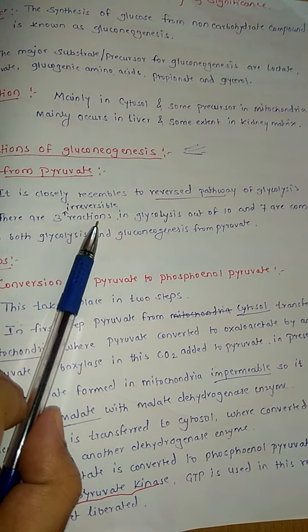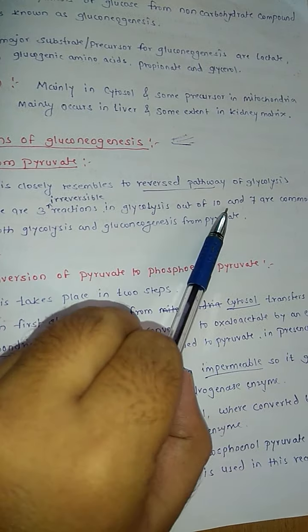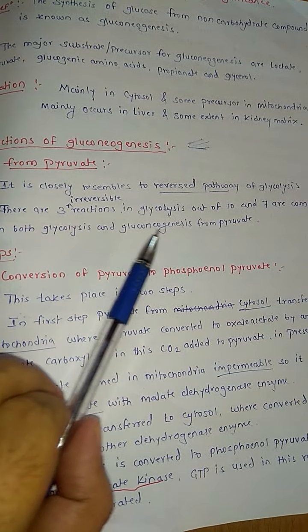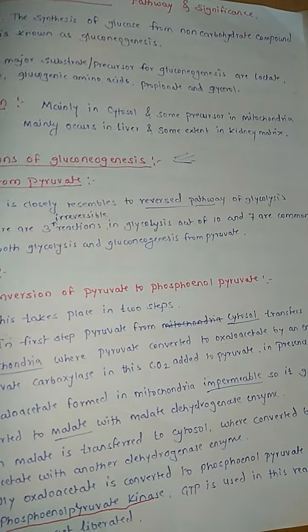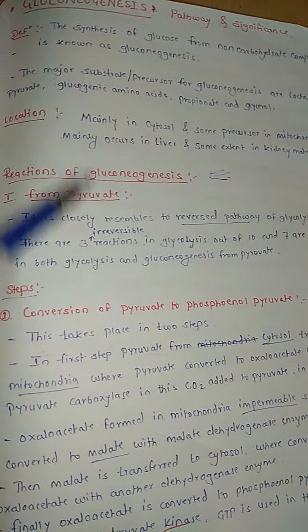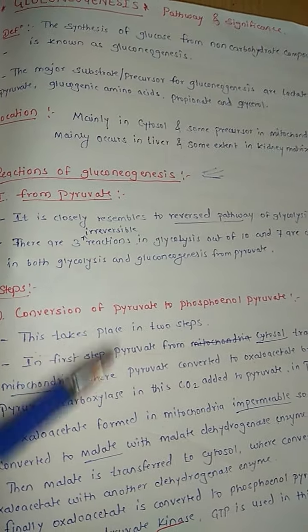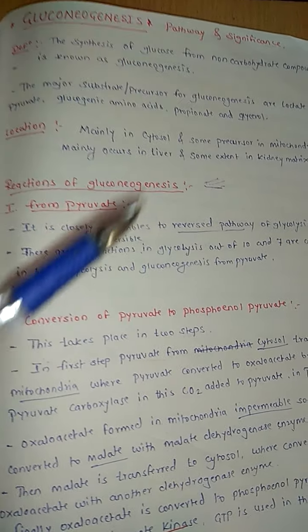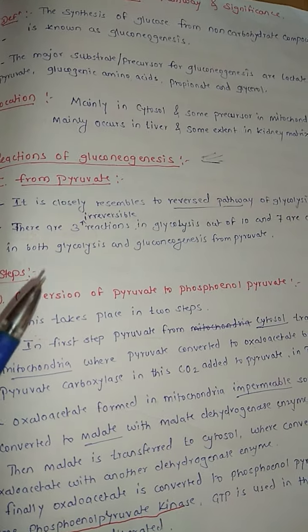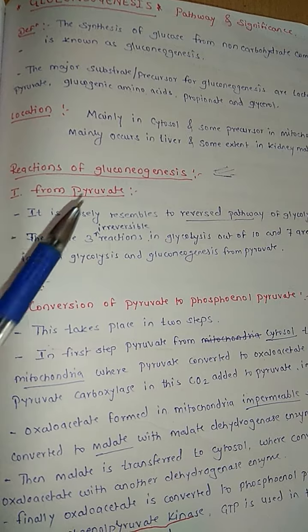There are 3 irreversible reactions in glycolysis out of 10, and 7 are common in both glycolysis and gluconeogenesis. What you have to do is write the steps of glycolysis in reverse. In that, the enzymes of the 3 irreversible reactions change. Okay, that we have to see here: how pyruvate is converted into glucose.